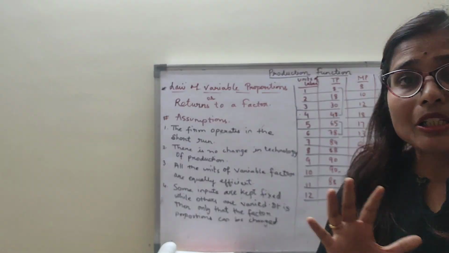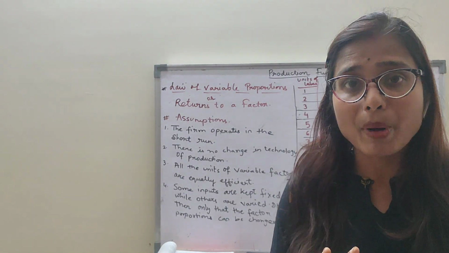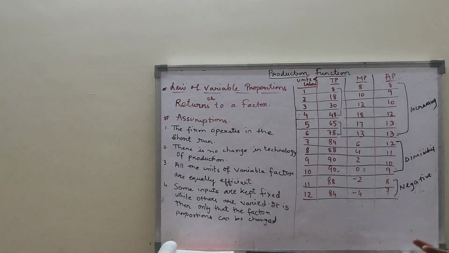So this entire law, children, is divided into three parts. There are three stages. Let us discuss these three stages. From first unit till sixth unit, it is the stage of increasing returns. Clear? From 7th unit till 10th unit, it is the stage of diminishing returns, that is the second stage. And beyond the 10th unit of employment, that is 11th and 12th, it is the stage of negative returns.